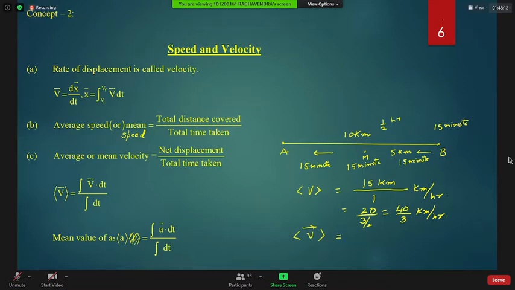The time for which you are talking to Medhans, you will not have to consider. So net displacement is 5 kilometers, time taken half an hour plus 15 minutes plus 15 minutes, 1 hour. So 5 by 1, answer 5 kilometer per hour.